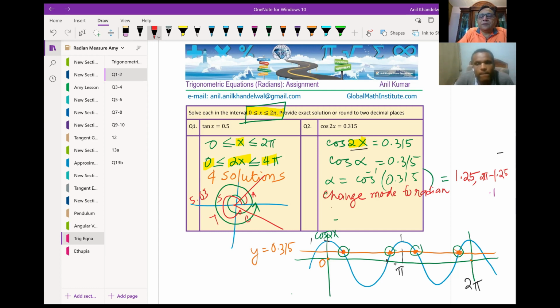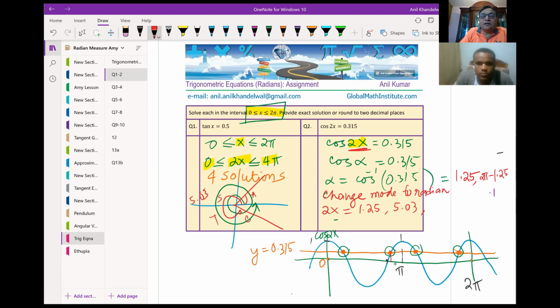I'm saying 2x now, not x, because this argument was 2x. The first one is 1.25. The second one is 5.03. How did I get 5.03? I subtracted 1.25 from 2 pi. This point is what we will try to find later.